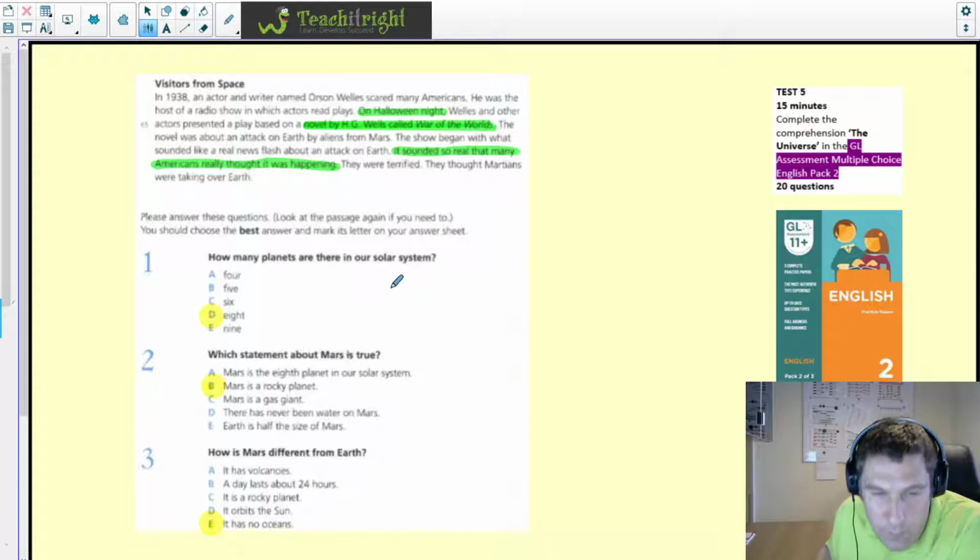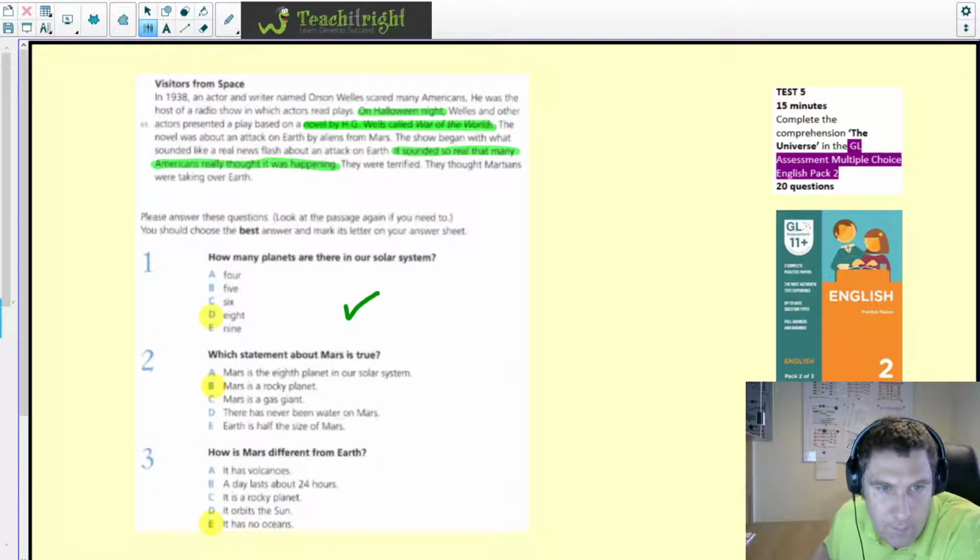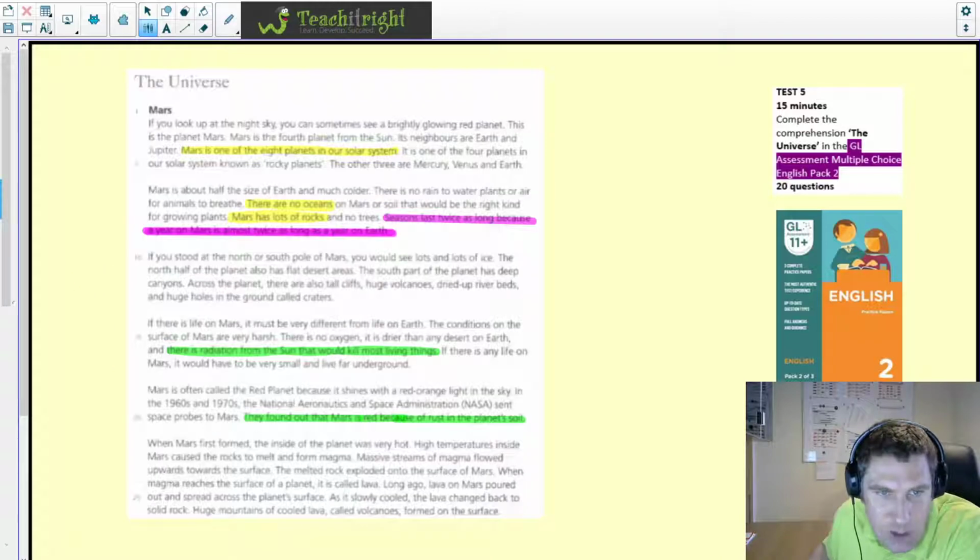So first of all, how many planets are there in our solar system? Well, the answer was D, and it was 8. And if we go back to the beginning, it says here, quite near the beginning of the passage, Mars is one of the 8 planets in our solar system. Question 2, which statement about Mars is true? Well, Mars is a rocky planet. And if we go back to the passage, you can see here it says in the second paragraph, Mars has lots of rocks and no trees.